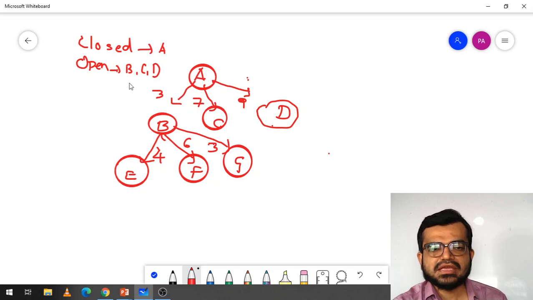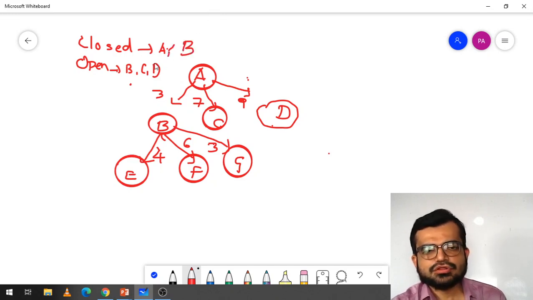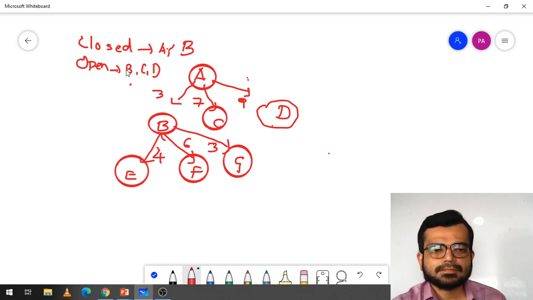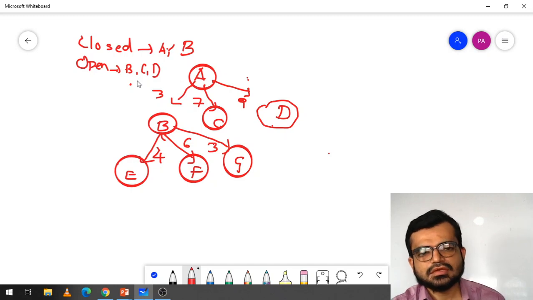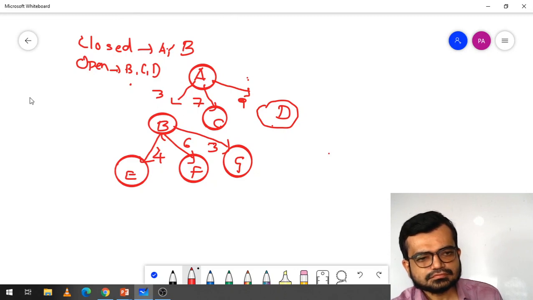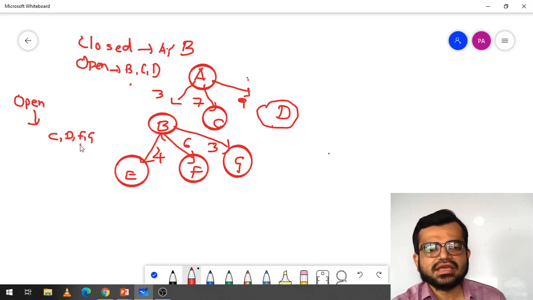Now in order to expand B, we have to put this list into B. So now A and B are in closed states, and the updated open list is C, D, F, G. But we are not visiting C and D, we are considering only F and G.